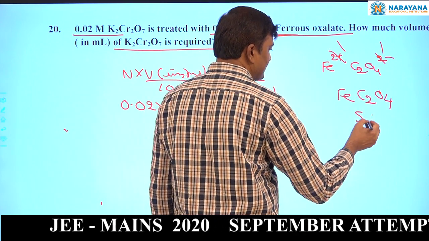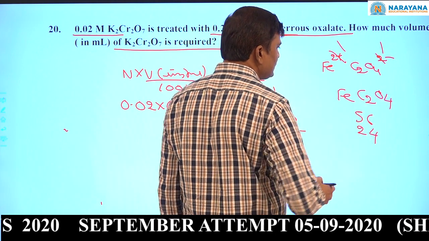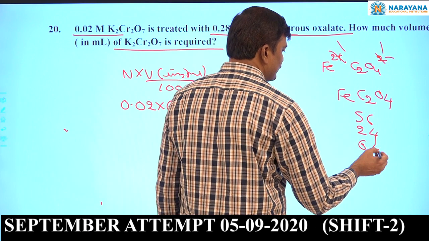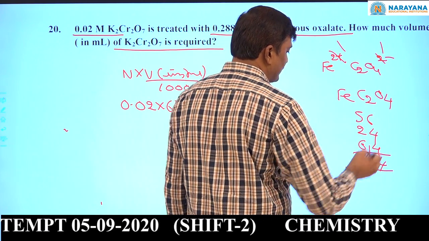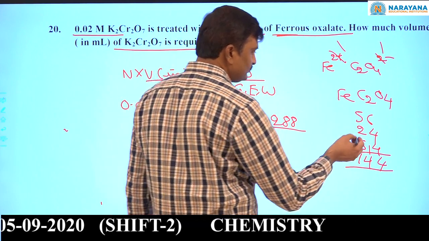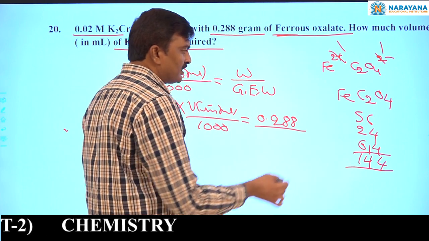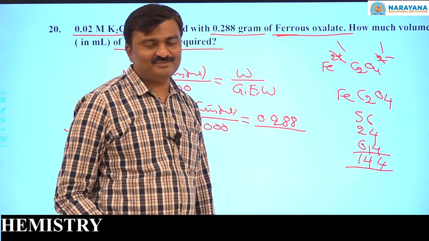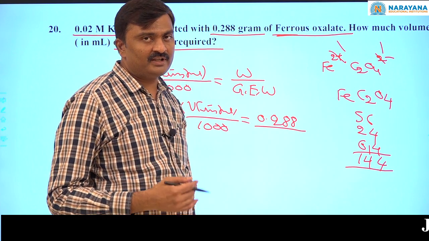Iron 56, carbon 12 twos are 24, oxygen 16 fours are 64. If you add all these, how much will you get? 144. Now it is the molecular weight.